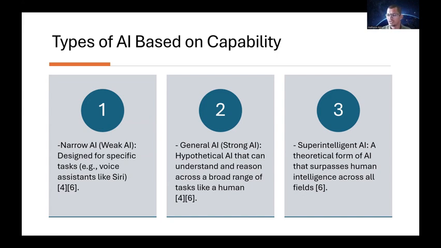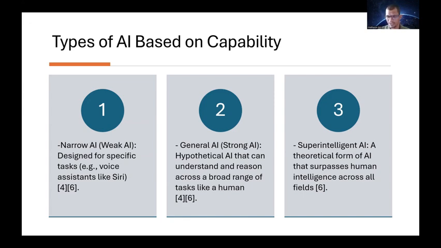The second one is general AI. This is very strong AI. This is also called a hypothetical AI that can solve large amounts of data. It can understand, it can have reasoning, and it can also have problem solving abilities. So this is what is called general AI, and this is very strong. Even generative AI or Gen AI belongs to this category of general AI.